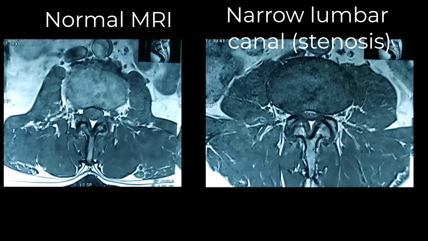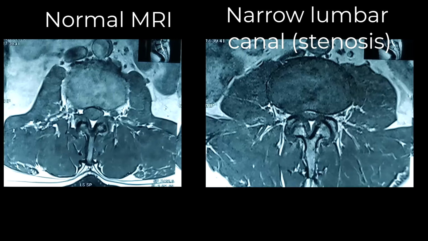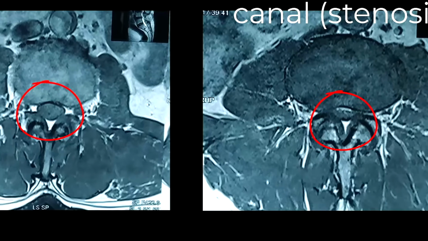So everything together has reduced the canal diameter. They have caused stenosis or narrowing of the canal, lumbar canal stenosis, because of various factors. And the nerves, as you see on the left side, have a lot of space. Here, nearly no space for the nerves.